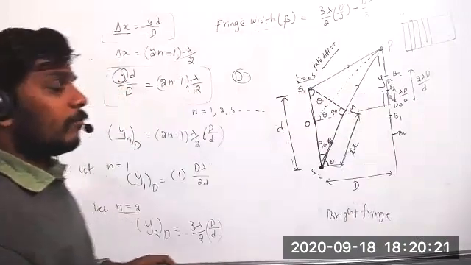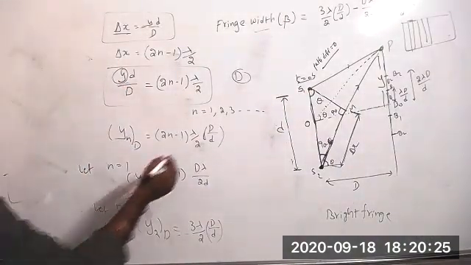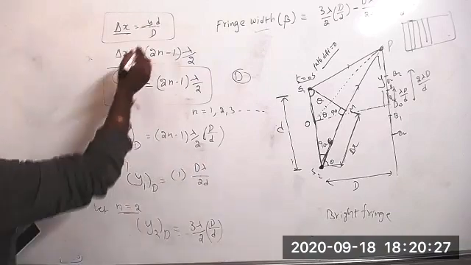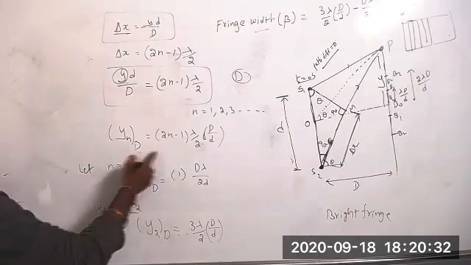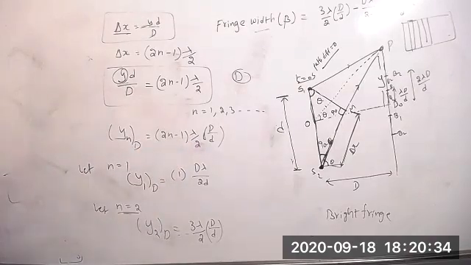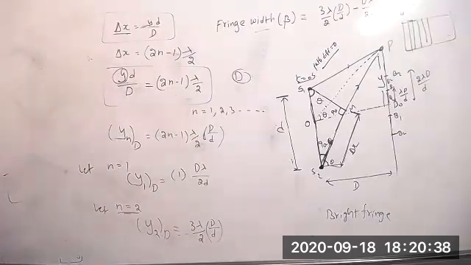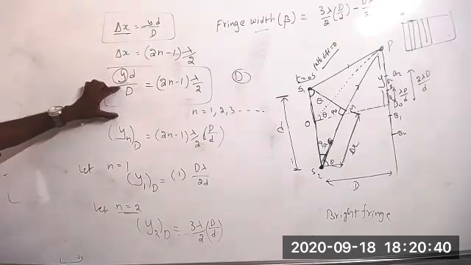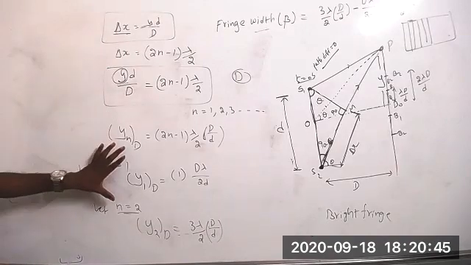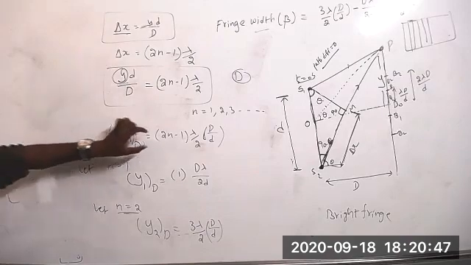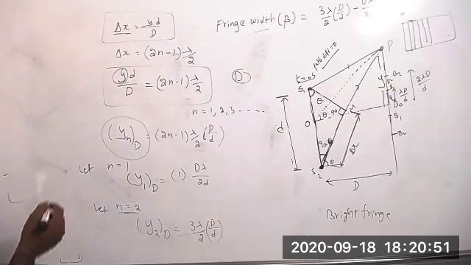If you want the angular position, you have to divide by D. This is correct, even for bright fringes and dark fringes. It is the correct explanation. So to find at what distance you will get the dark fringe, use this formula. It is very easy.